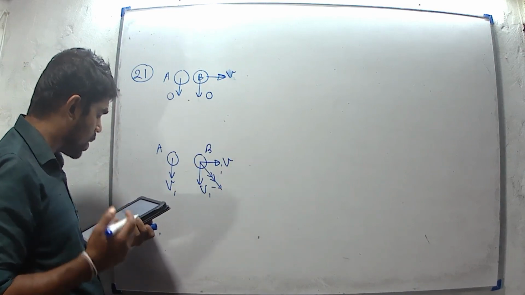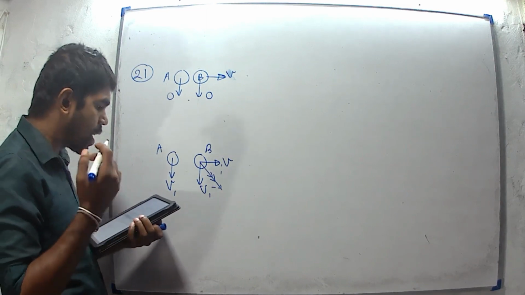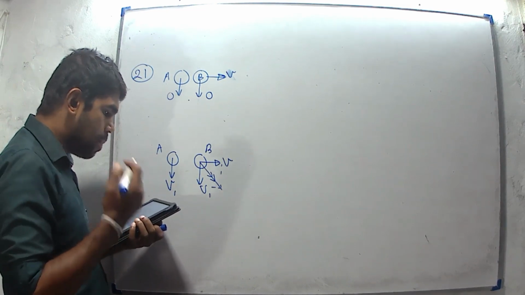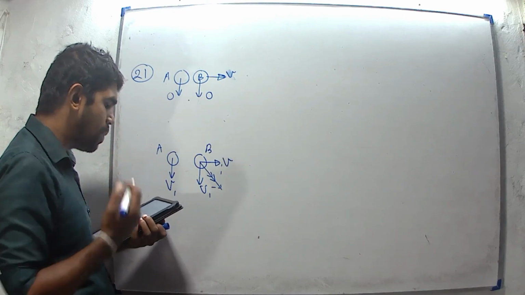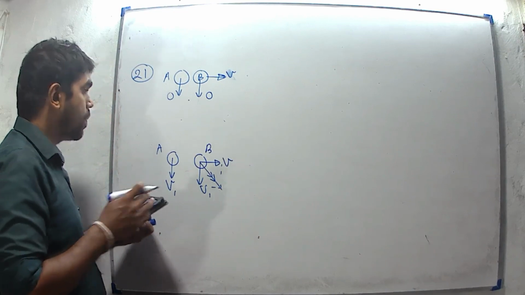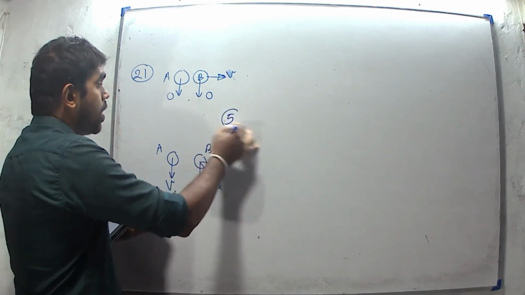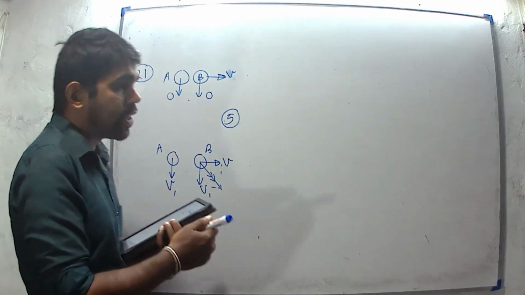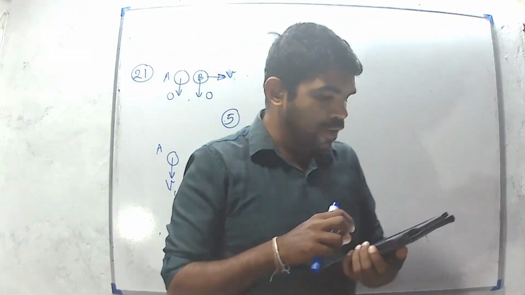Then the fifth statement, both A and B reach the ground at the same instant, but B with higher speed than A. It is the correct statement. Then the fifth answer is the correct answer for question number 21.